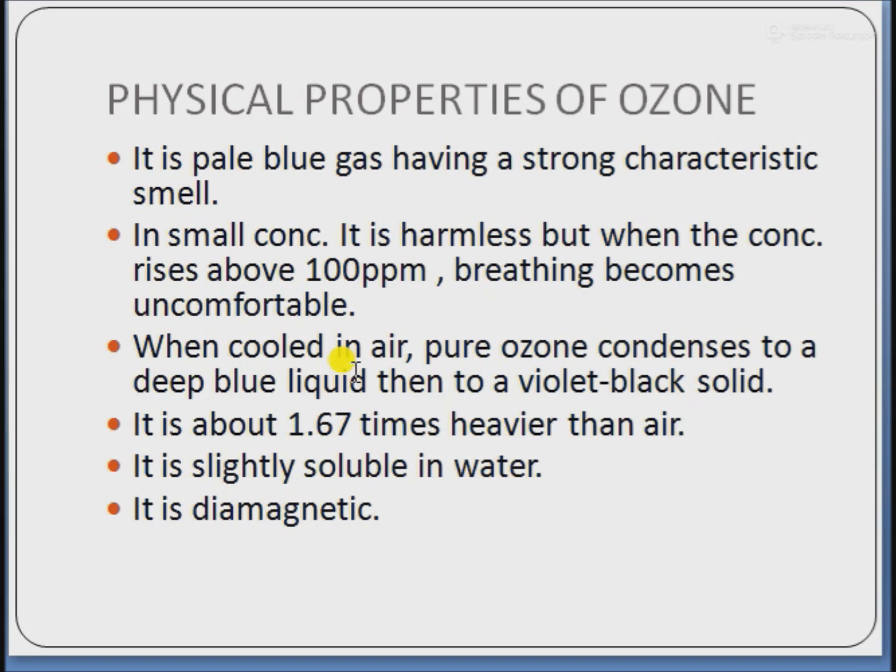It is about 1.67 times heavier than air because its vapor density is 24 while that of air is 14.4. Next, it is slightly soluble in water but readily dissolves in organic solvents such as turpentine oil, cinnamon oil, carbon tetrachloride, glacial acetic acid, etc. Ozone is diamagnetic while dioxygen is paramagnetic.